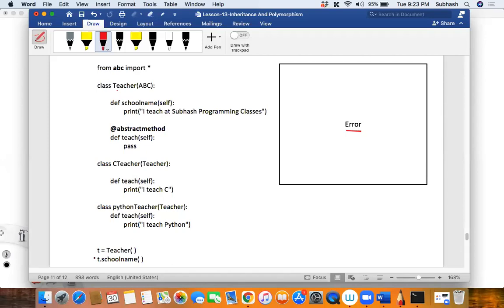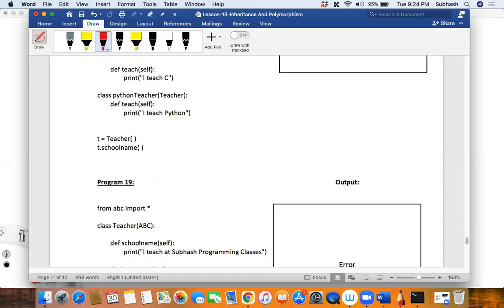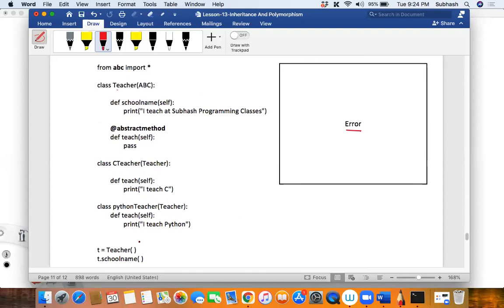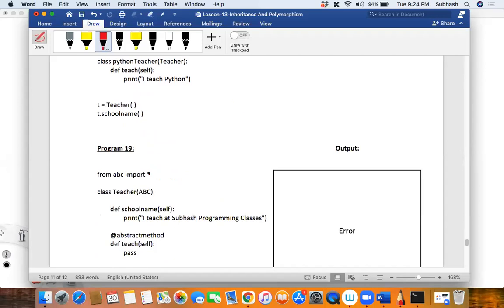And if you are trying to create an object, it throws an error saying, boss, what are you trying to do? It's an abstract class and I won't allow you to create any object, because objects must not be created for such kind of classes. So they are called abstract base classes. Is that clear? Okay, coming to this program, tell me what is happening over here.